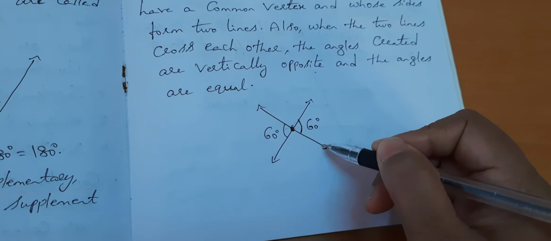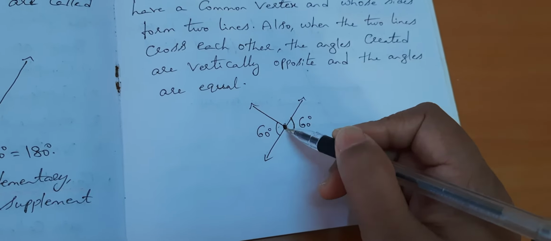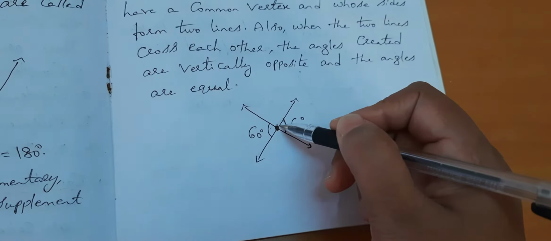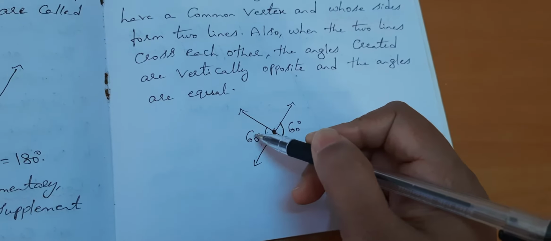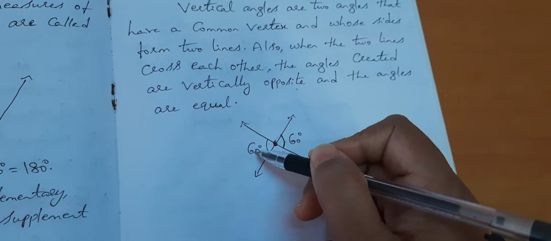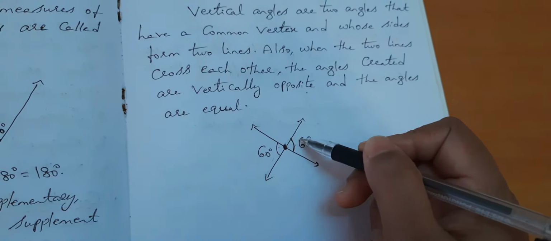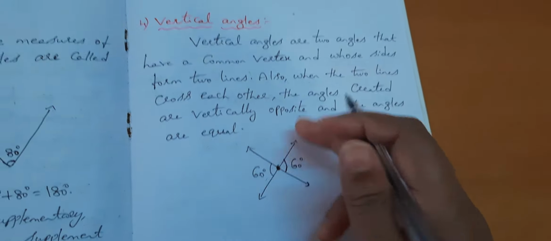From here we have taken from that same vertex one line, and another one also we have taken. So when two lines cross each other, the angles created are vertically opposite. This is opposite to this side, and so the angles are equal. Here 60 degrees and 60 degrees. So 60, 60. The angles are equal. So this is called vertical angles.